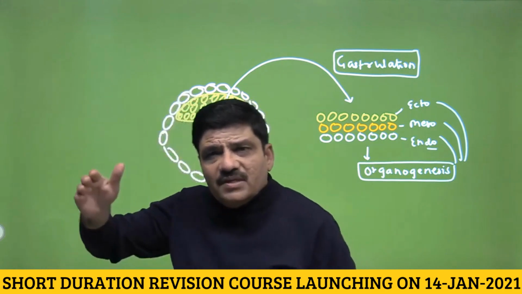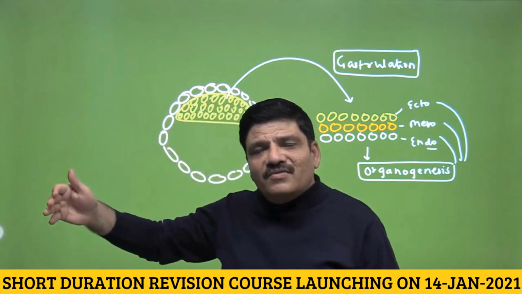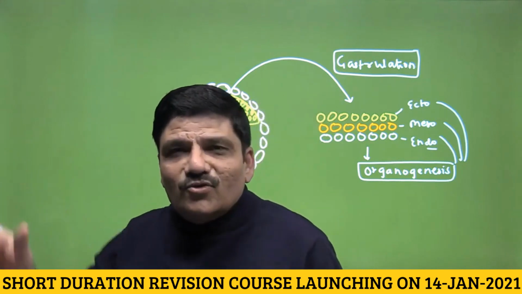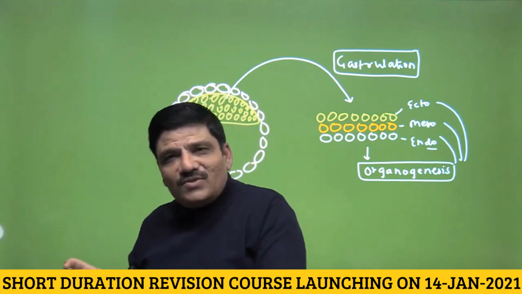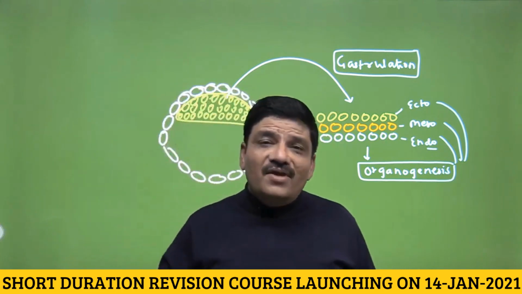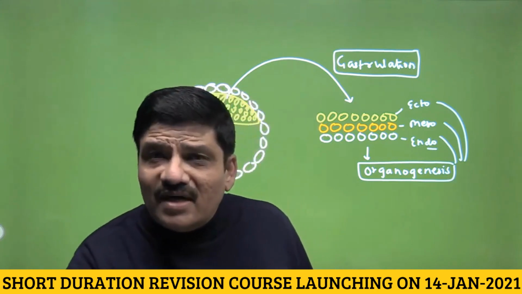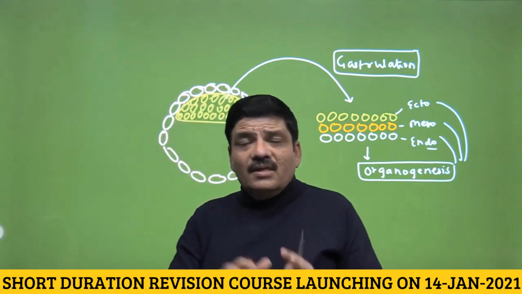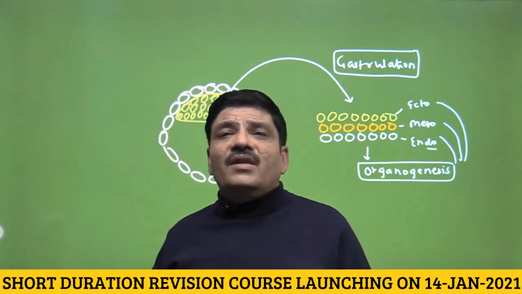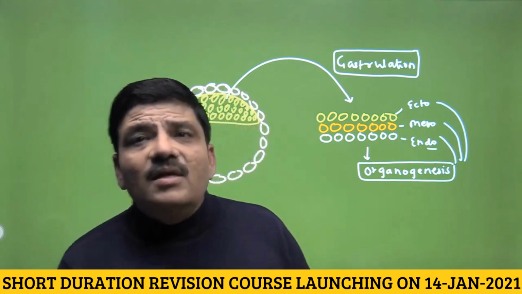So first, there is fertilization, and it leads to the formation of the zygote, then cleavage. Then you remember the morula undergoes compaction, and then the blastocyst, the hatching of the blastocyst, implantation on the wall of the uterine endometrium, formation of the placenta by the trophoblastic cells, and the inner cell mass getting organized by gastrulation into three embryonic germ layers. And then each germ layer will give rise to a certain set of organs, which is not in our syllabus, not in the syllabus of NEET as well.